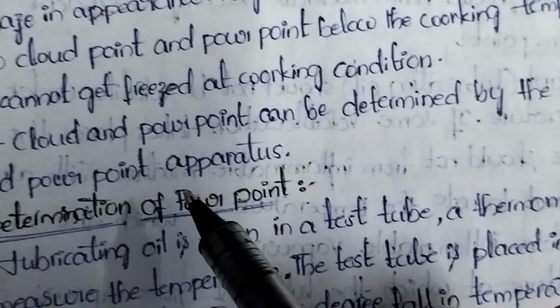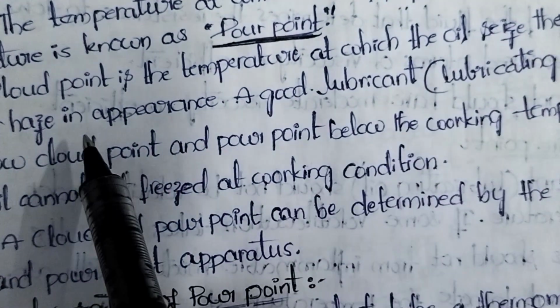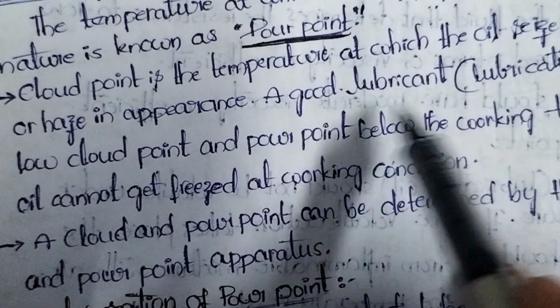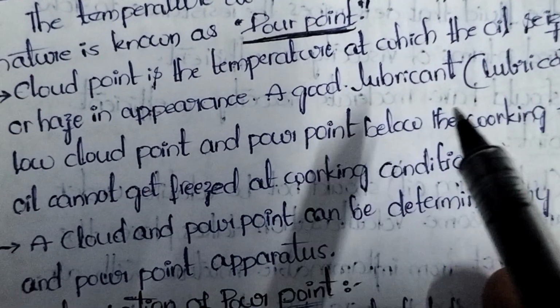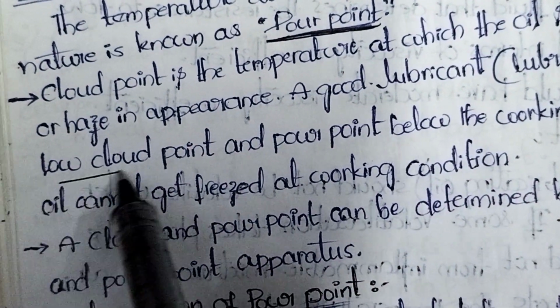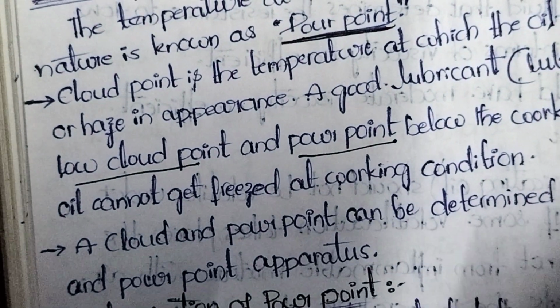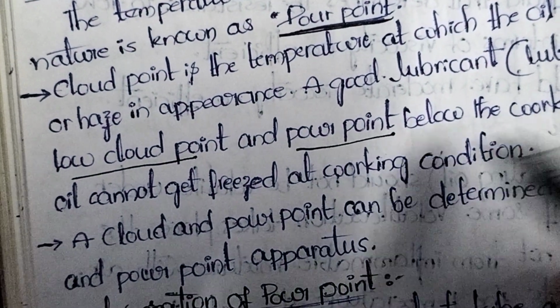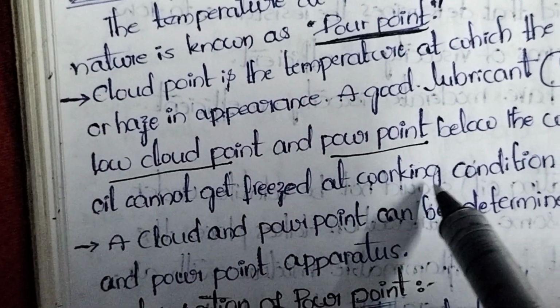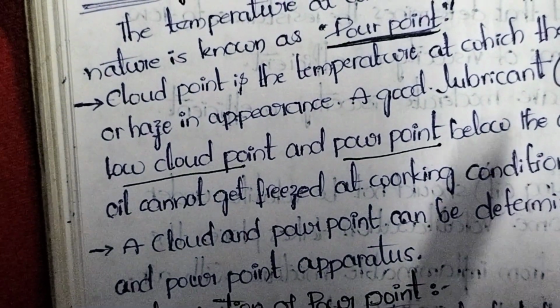The next most important point related to lubricants is cloud point, the temperature at which the oil ceases to flow. Which point should be high and which should be low is very important. A good lubricant should have a low cloud point and pour point, below the working temperature or cooling temperature, so that the oil cannot freeze at the working conditions. It is the most important key point.